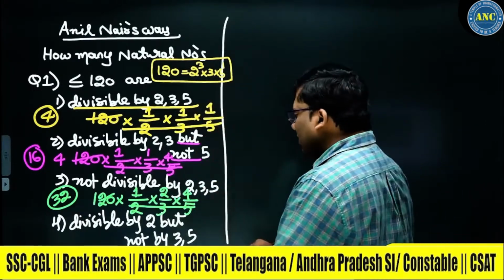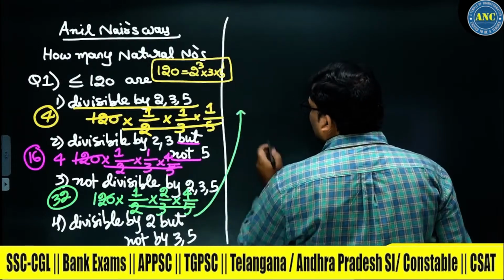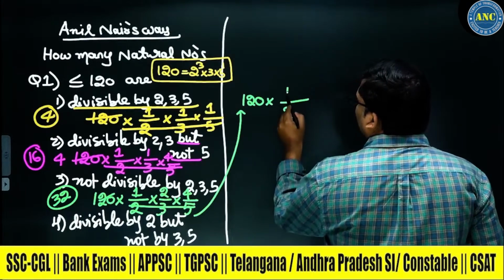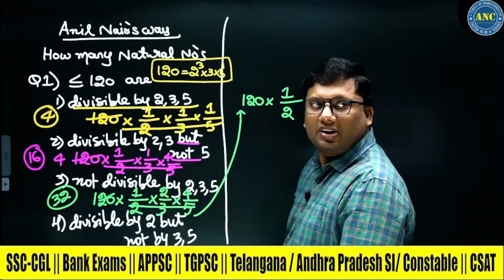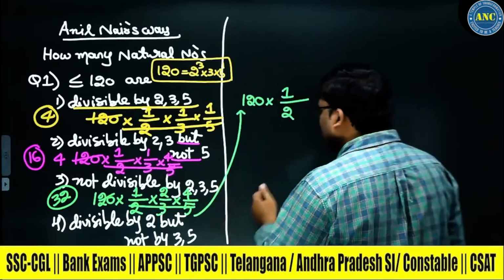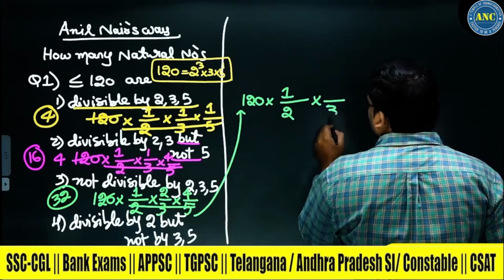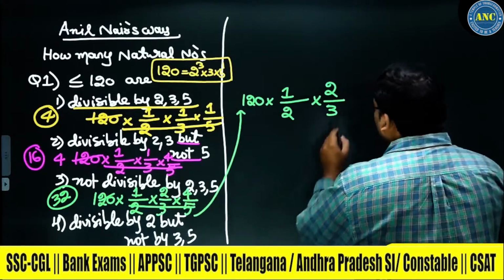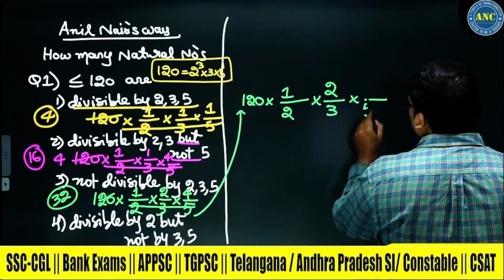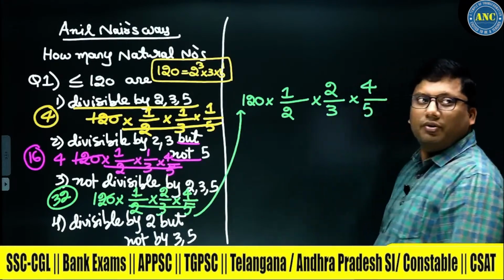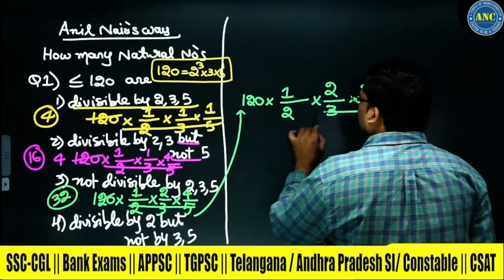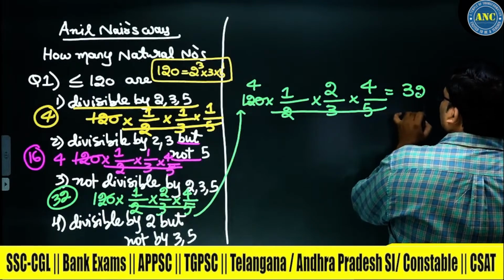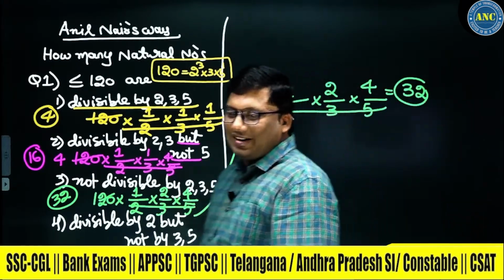Simple complementary methods. Divisible by 2 but not by 3 and 5. Out of every 120 consecutive numbers, for every 2 consecutive numbers, one number is divisible. But not means negation. For every 3 consecutive numbers, one number is divisible. How many are not divisible? 2 by 3. For every 5 consecutive numbers, one number is divisible. How many are not divisible? 4 by 5. So 5 3s are 15, 15 2s are 30, 4 into 30 is 120, 4 into 8. The fourth one's answer is 32.